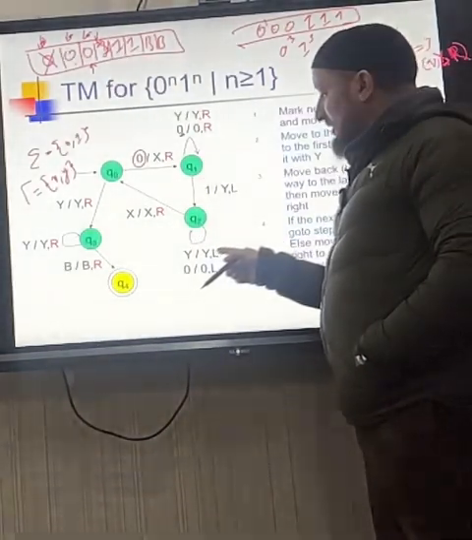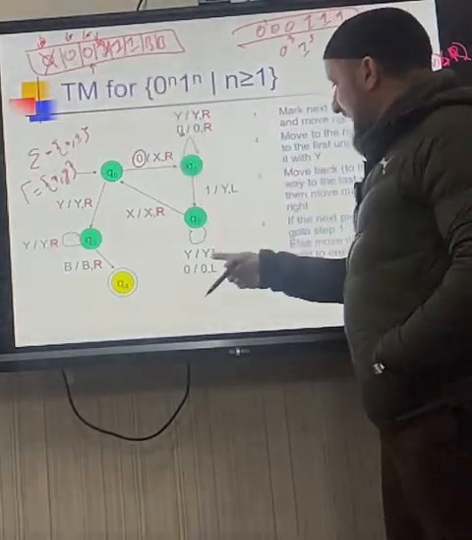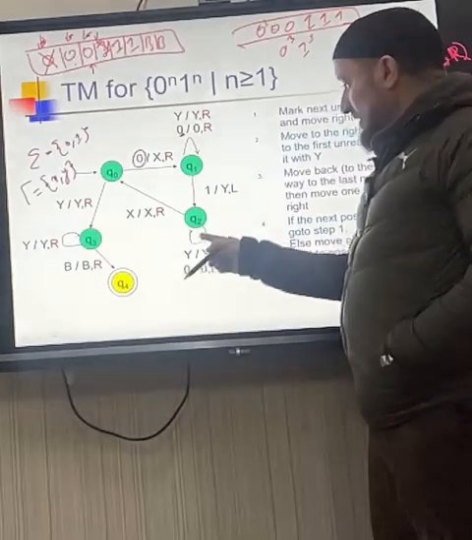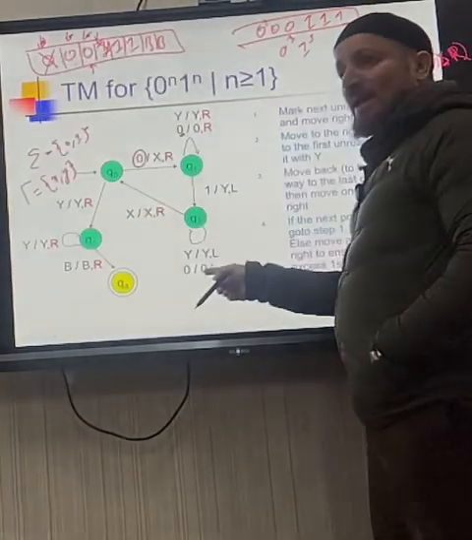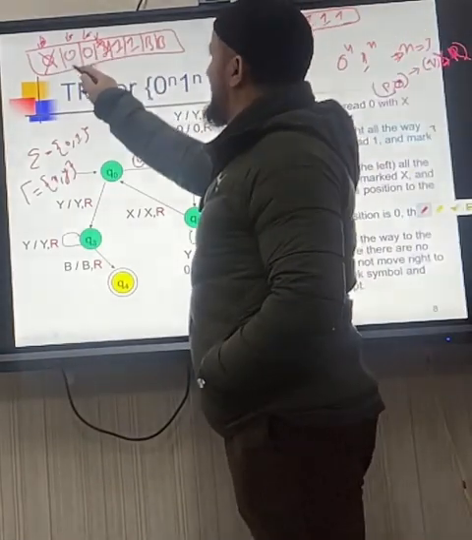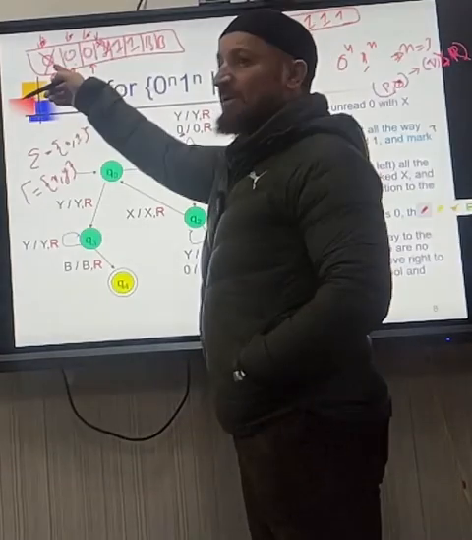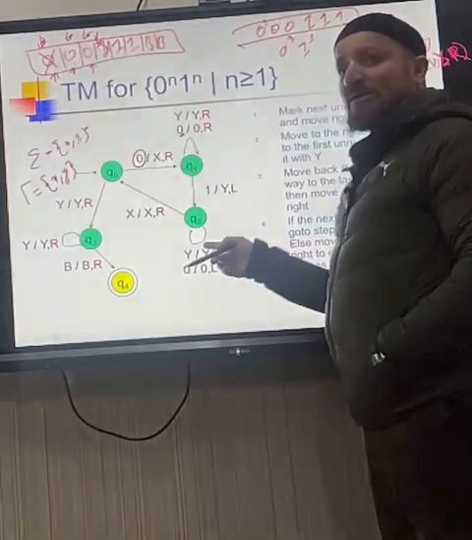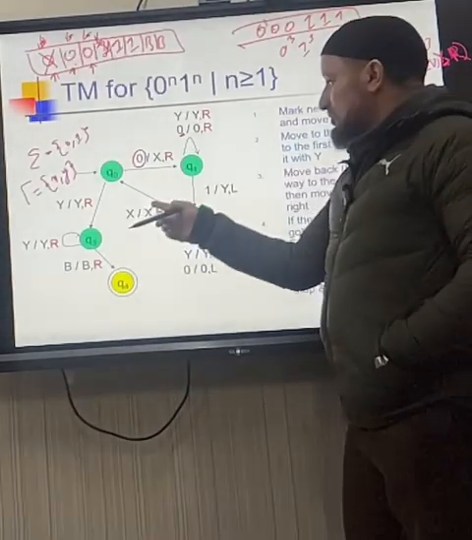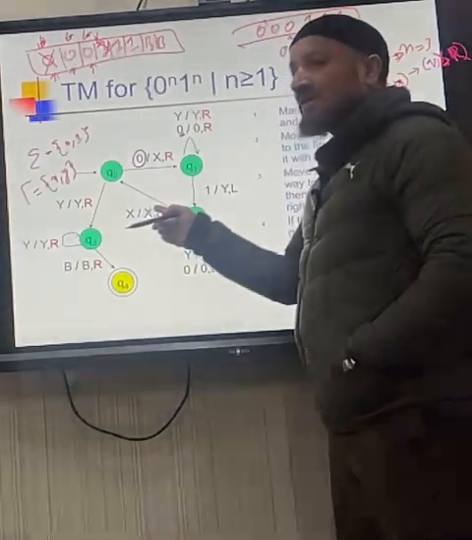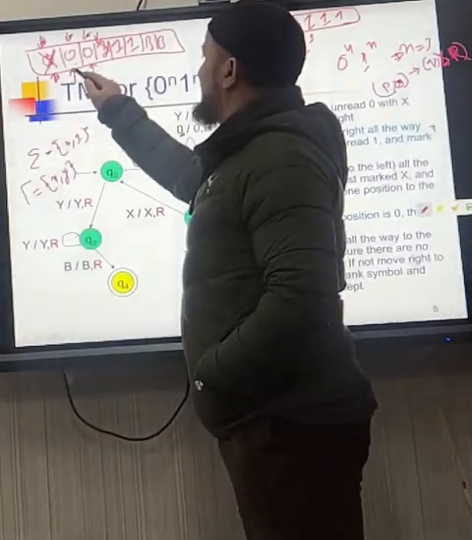I keep moving left if I find a Y, but there is no Y under the tape. It is 0. If I find 0, in a loop, okay? Keep 0 as 0 but go left. Keep 0 as 0 and go left. Okay? But is this 0 now? No, so this loop is finished. Who is this now? So it will go here. Keep X as X, but move right. Now the tape head is here.